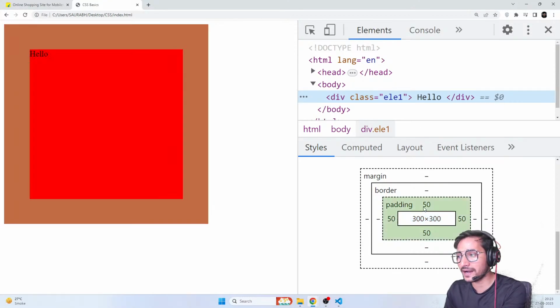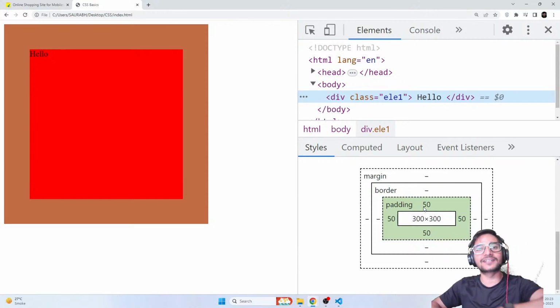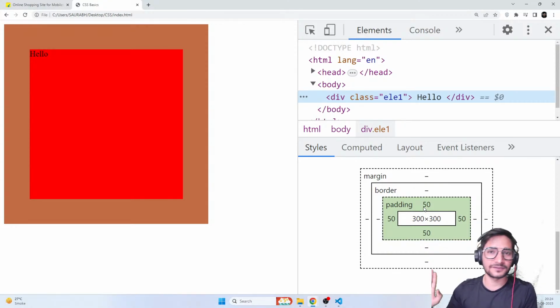And you can see this padding is just a 50 pixel extra size on top of that element. You can never put any content inside it, and you cannot give it any color. It will always be the same as your normal element color. So if you have given red to your element, the padding color will also be red. So padding is nothing but an extra fake size that gets added on top of the element. So are we cleared, guys?